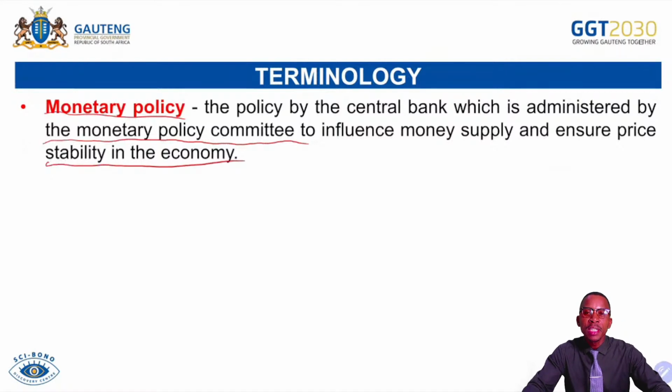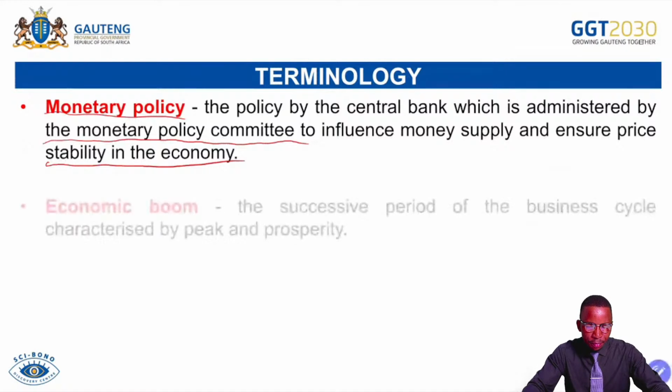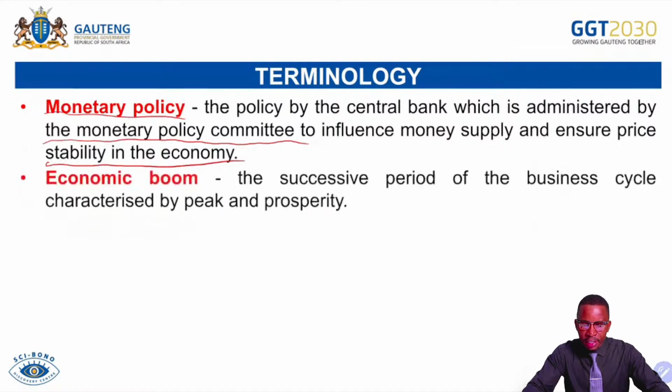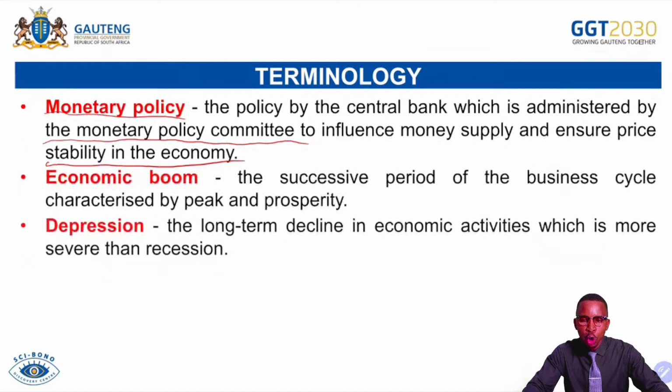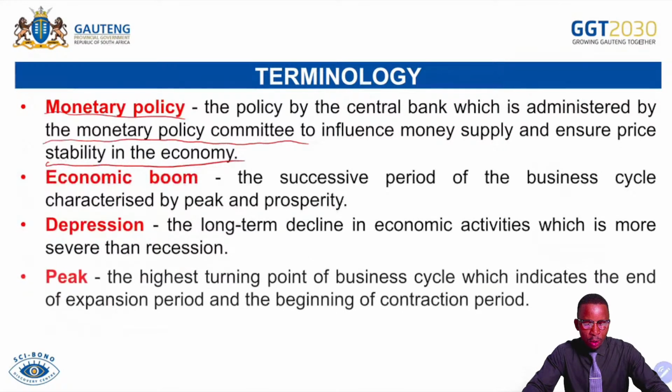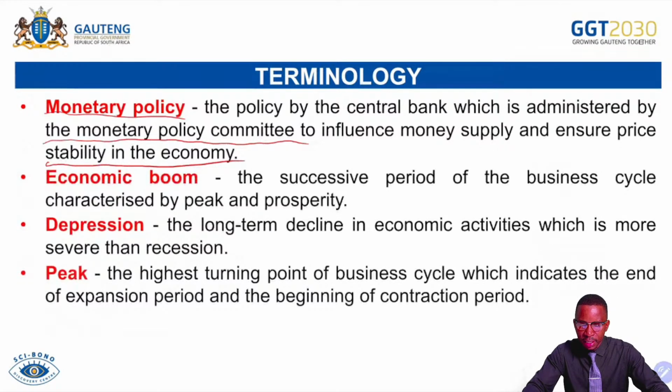What do we mean by price stability? If we talk about price stability, we don't mean that prices remain constant. We mean prices, as much as they change, don't change wildly over time. They don't become volatile. And then economic boom, the successive period of business cycle characterized by peak and prosperity. And then depression, the long-term decline in economic activities that is more severe than the recession. And then also the peak, the highest turning point of the business cycle, which indicates the end of the expansion period and the beginning of the contraction period.